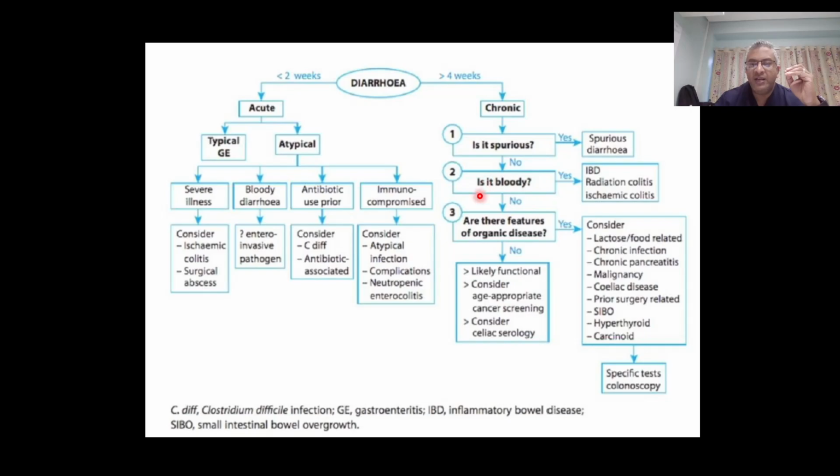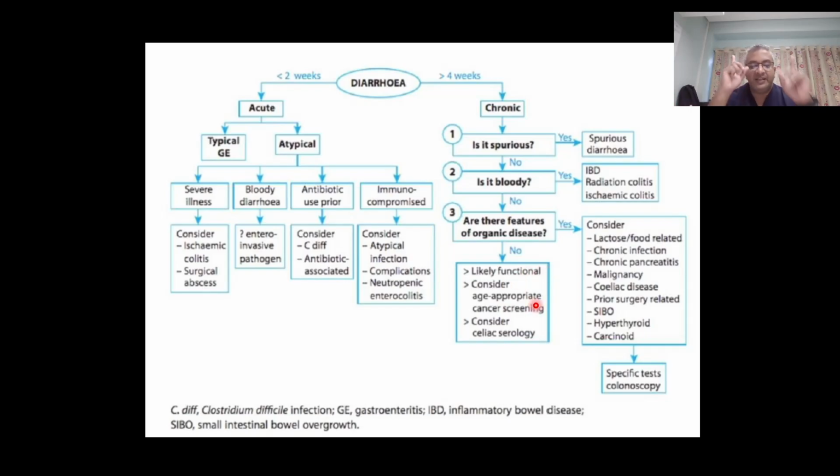And if the answer is no, are there any other features of organic disease? Then you consider lactose or food related, is a chronic infection related, TB of the bowel, chronic pancreatitis, malignancy associated, celiac disease, which is gluten sensitive enteropathy, where people have hypersensitivity to barley, rye, oats, and wheat. So it's a malabsorptive process. Prior surgery, small intestinal bowel obstruction, hyperthyroidism can drive it, as can carcinoid. You obviously want to probably get a patient a colonoscopy with biopsy. If the answer is no, then it's likely functional, and then you go into the irritable bowel syndrome territory.